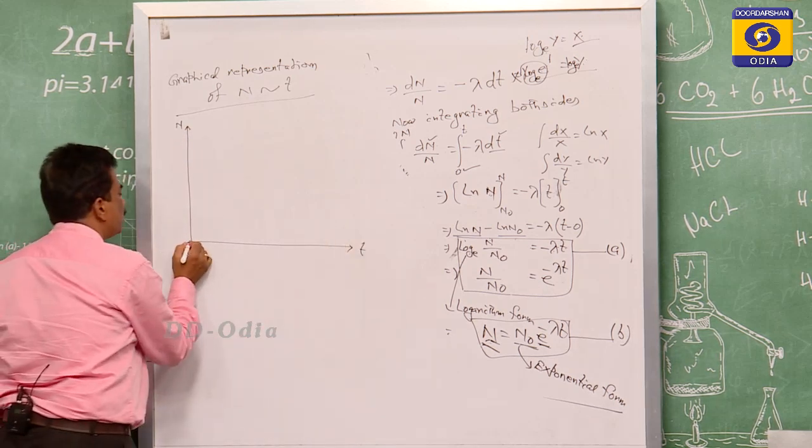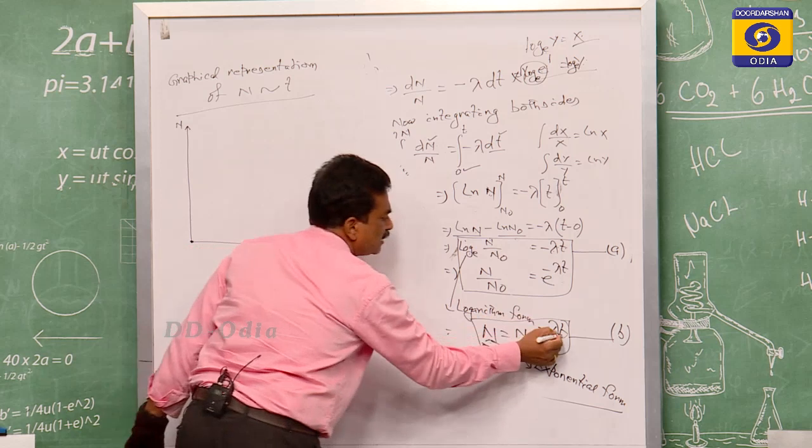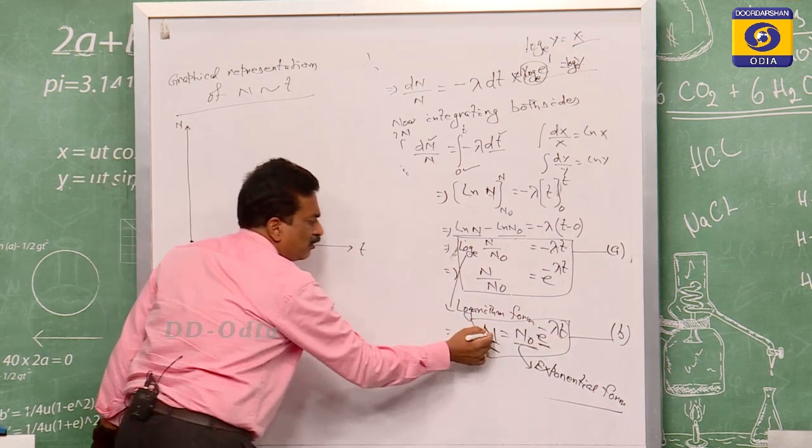Suppose t is 0 here. Suppose t is equal to 0. Then what is the value of n?